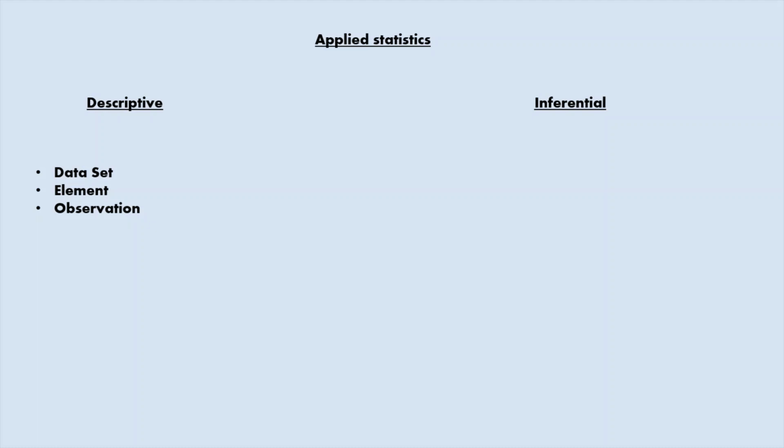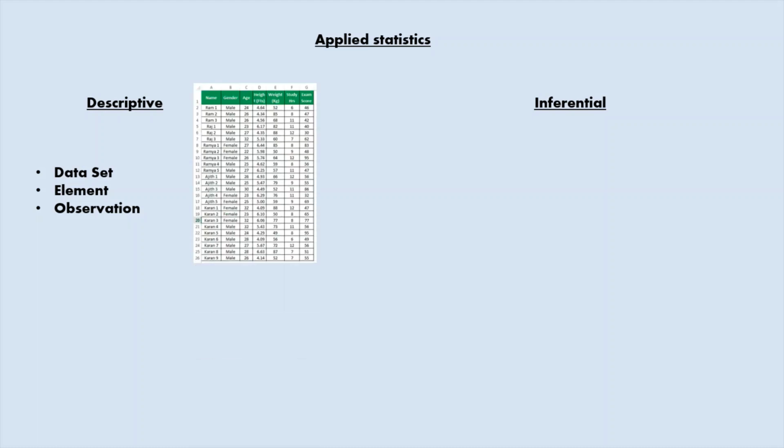So in order to draw some conclusion or to make a decision, we need to reduce the data to a manageable size as tables and graphs, so that we can draw some conclusion, or we can describe how the data is there in the data set. This portion of statistics that helps us to do this is called descriptive statistics.